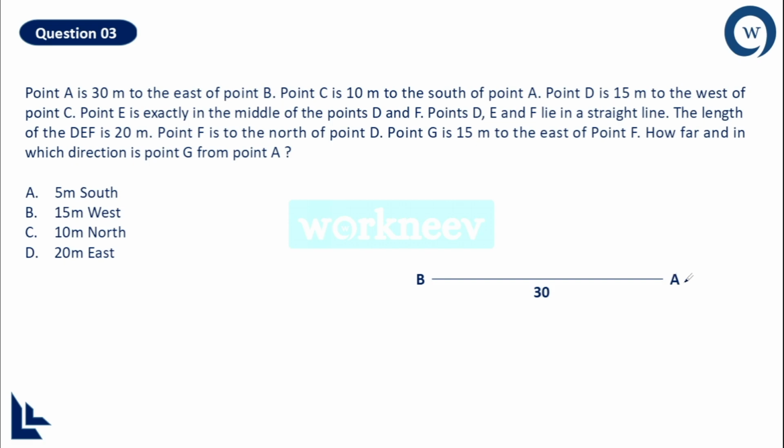And then it's given point C is 10 meter to the south of point A. So that means I will extend this line, and C is 10 meter from point A. And then another point D is 15 meter to the west of point C. Now which is the west direction? It is the left side, right? That's why 15 meter towards the west of C will be the point D.